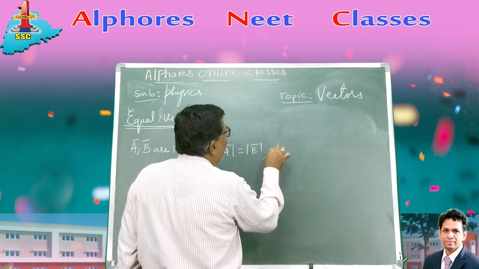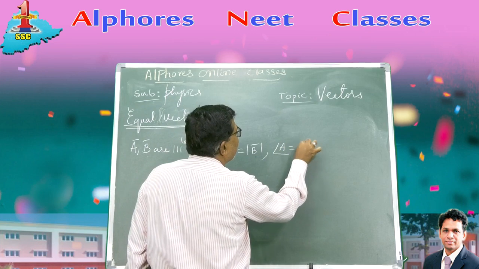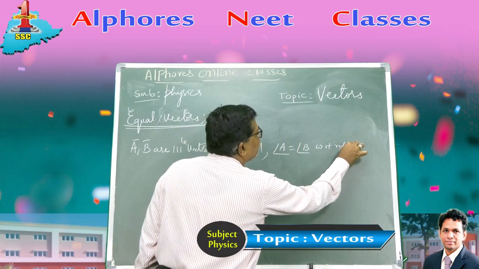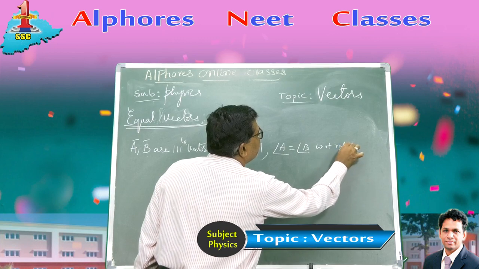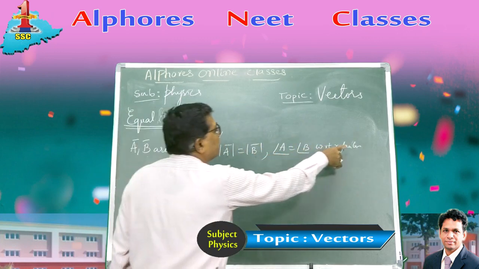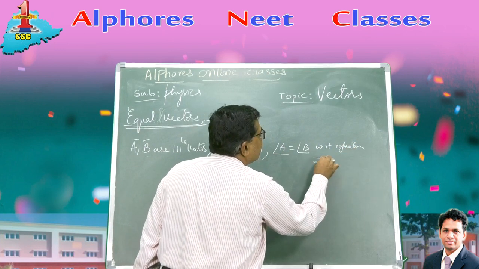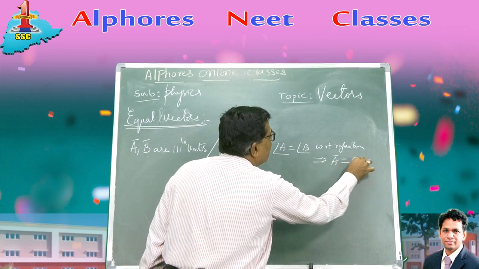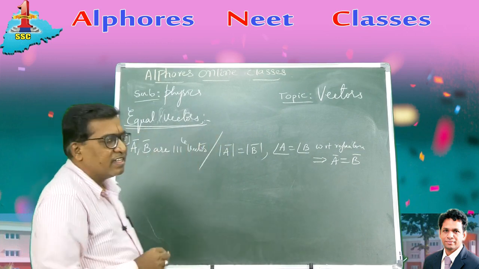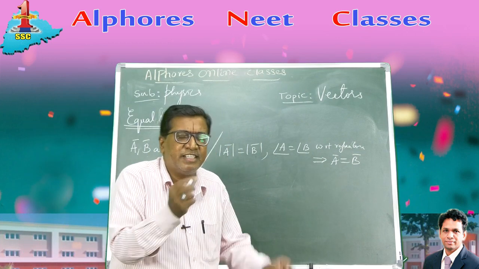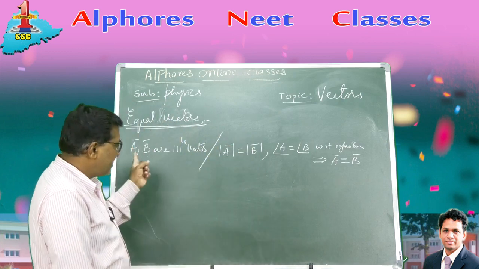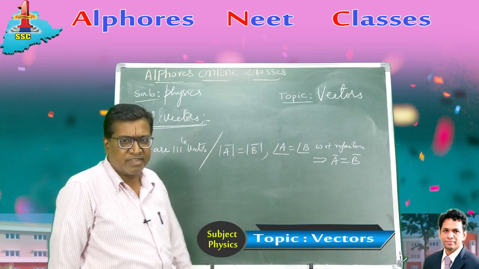And the angle of A is equal to the angle of B with respect to some reference line. Right? Their direction is also the same with respect to the reference line. Then it implies A bar is equal to B bar. You know, this is called vector notation. I am explaining something else in terms of simple symbols like this, by vector notation. So this reads the definition of equal vectors.